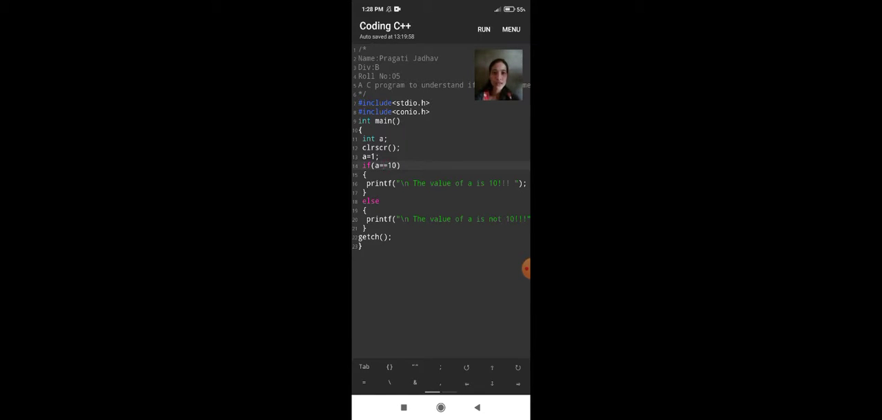As we know, without a header file our program will not be executed. So I use here #include <stdio.h> and #include <conio.h> as preprocessor statements. I use int main function. clrscr to clear the previous screen and getch to hold the output screen.